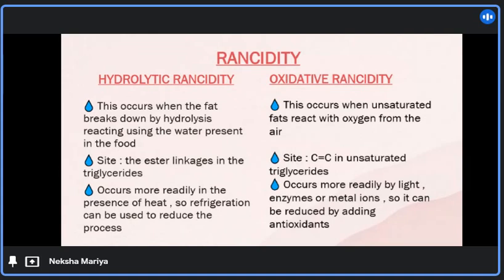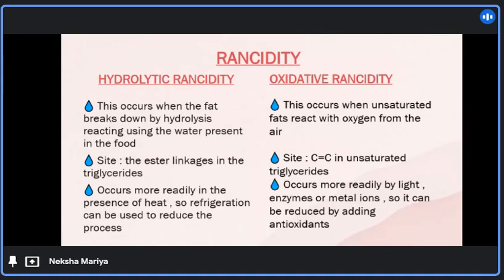The site for hydrolytic rancidity is the ester linkages in the triglycerides, and the site for oxidative rancidity is the carbon double bond in unsaturated triglycerides. Hydrolytic rancidity occurs more readily in the presence of heat, so refrigeration can be used to reduce the process.